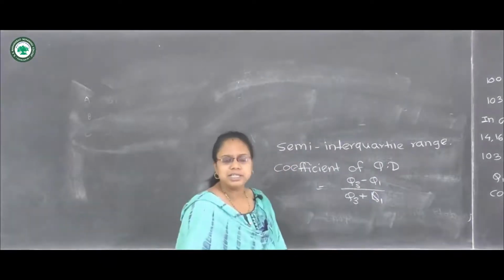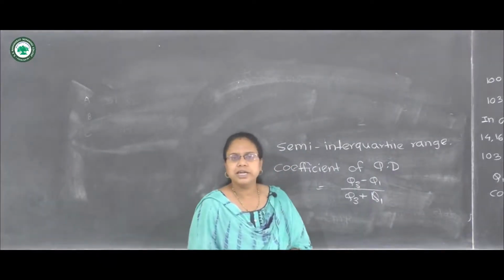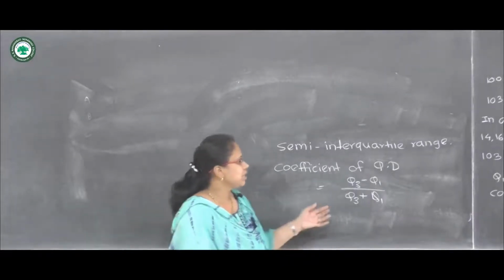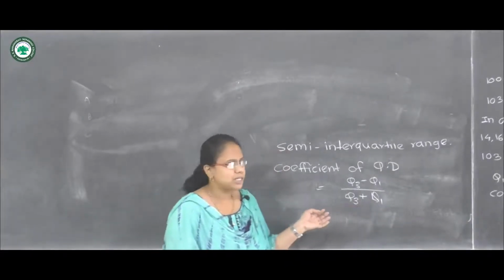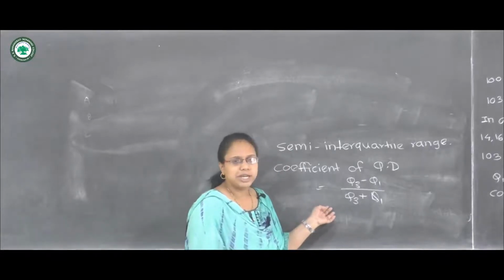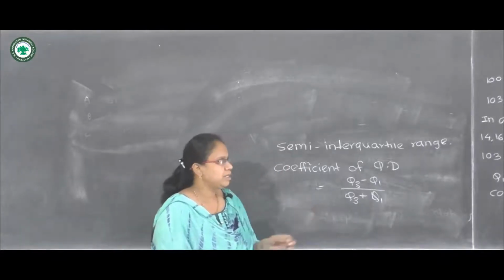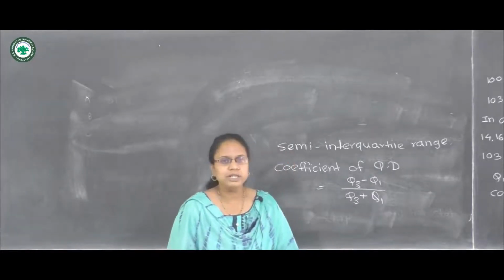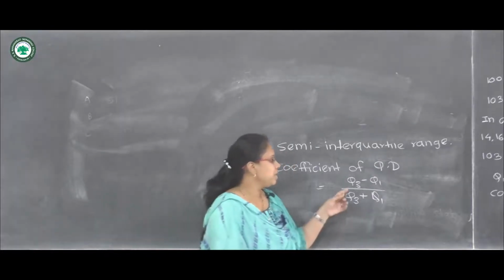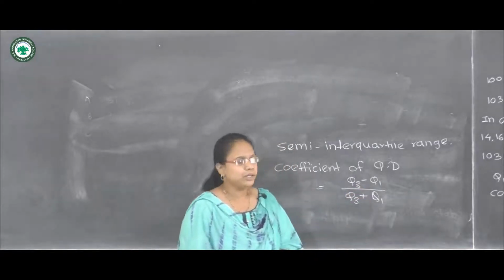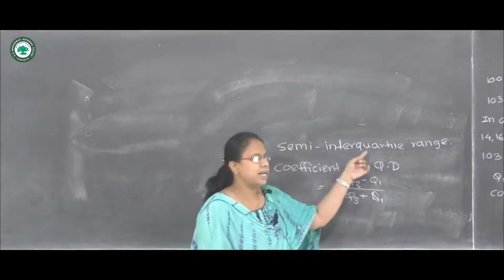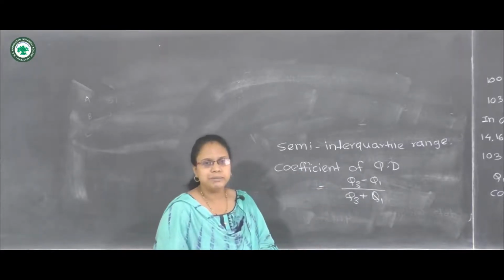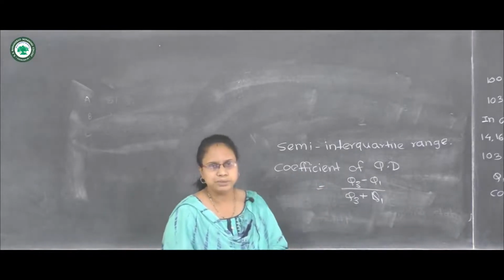So here we can see that there is a merit of quartile deviation to calculate. It is very easy and simple to understand, and the demerit we can see is that it is not dependent on all observations in the data. It takes into account only two quartiles, that is Q1 and Q3 here, to calculate the semi-interquartile range and coefficient of quartile deviation. So this is the demerit of this measure of dispersion.